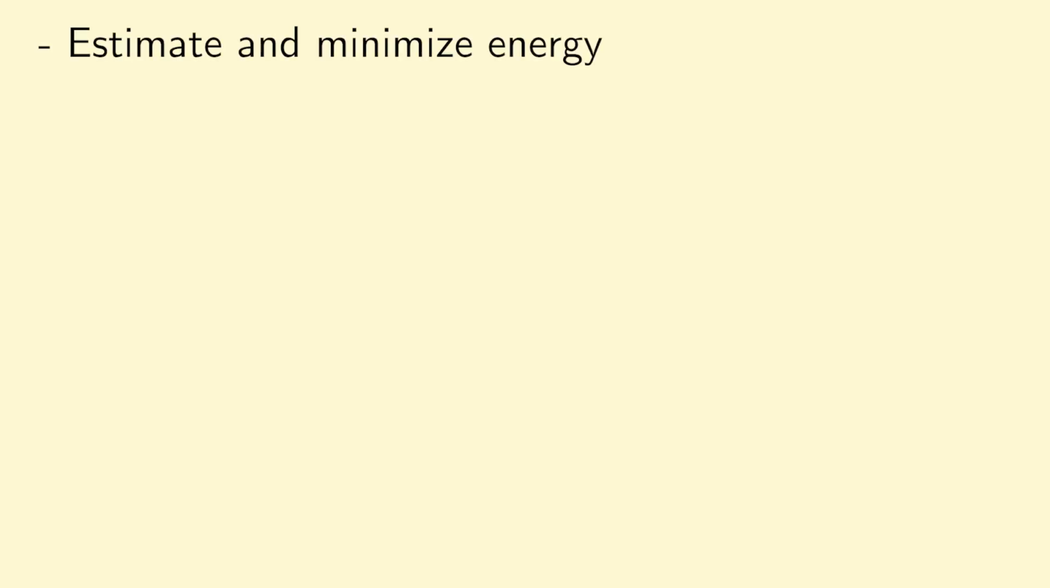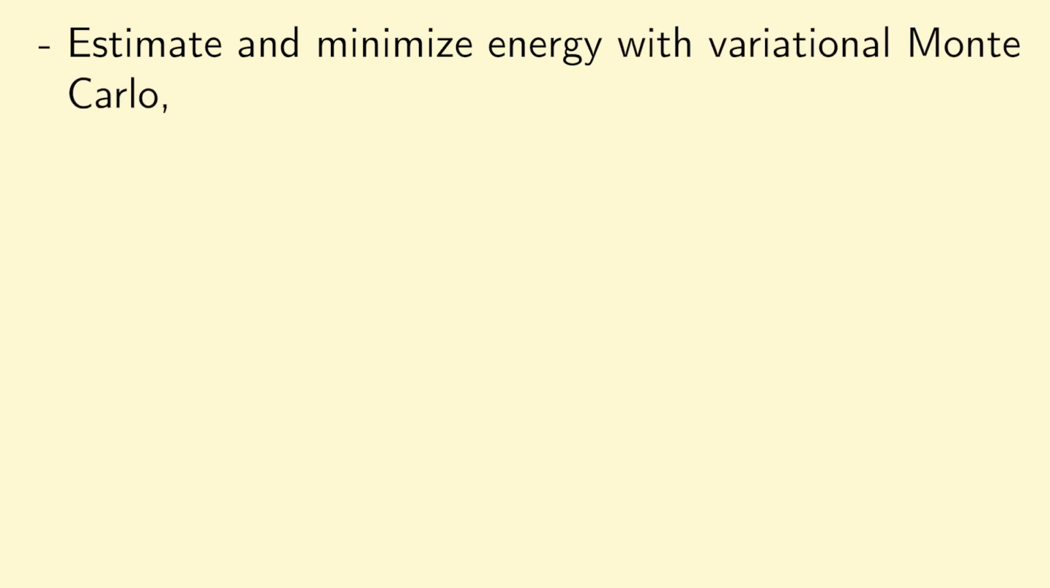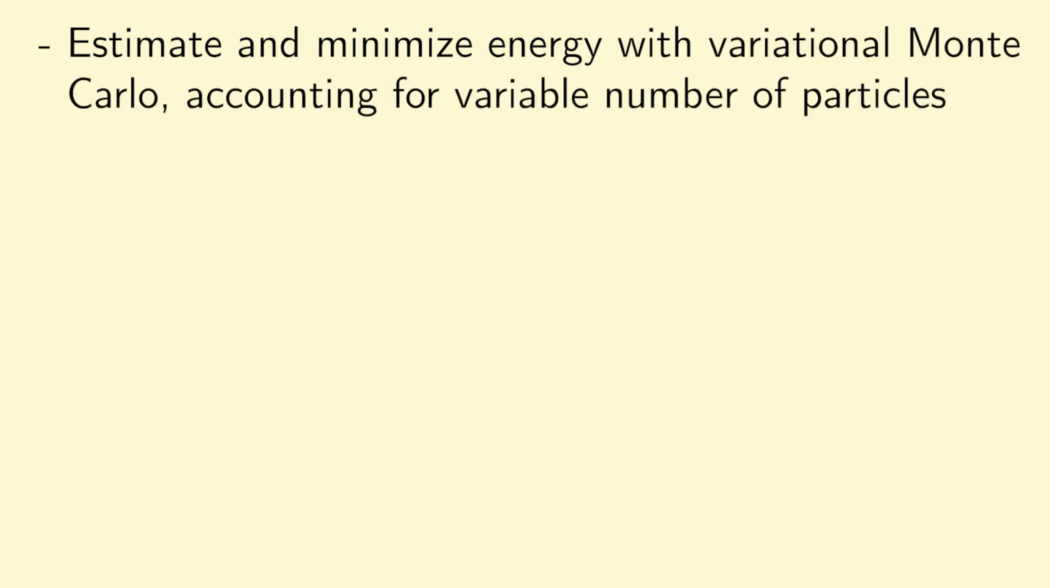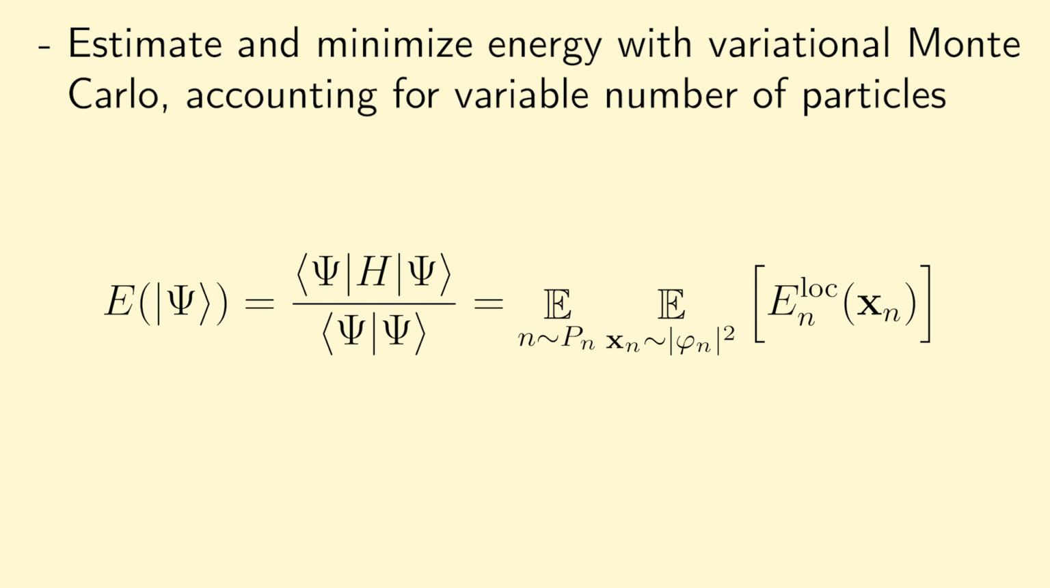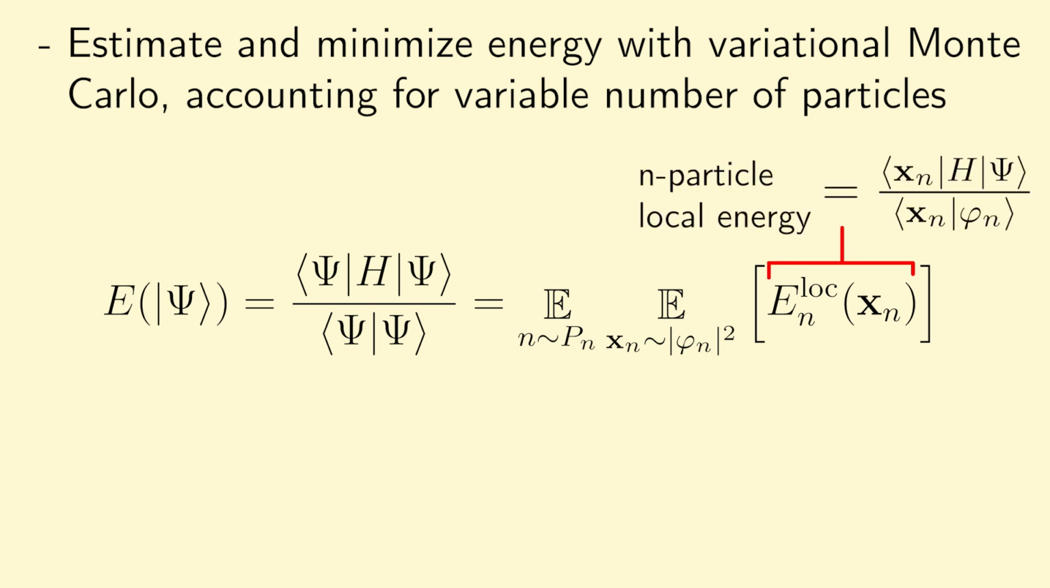So now that we've introduced our ansatz, we will need a method to estimate and minimize its energy. And for this, we can use variational Monte Carlo as before, but now accounting for the variable number of particles in the setting of quantum field theory. So I won't go into all the details on the math, they're contained in the paper, but in essence what we do is we can again express the energy of our quantum field state psi as follows, and using the principles of variational Monte Carlo, we can re-express this quantity as a double expectation value of a quantity known as the n-particle local energy, which is given by this expression here, where in this double expectation value, we are taking